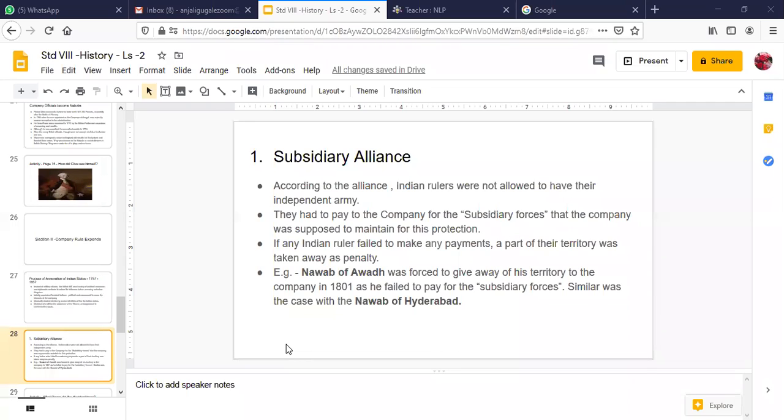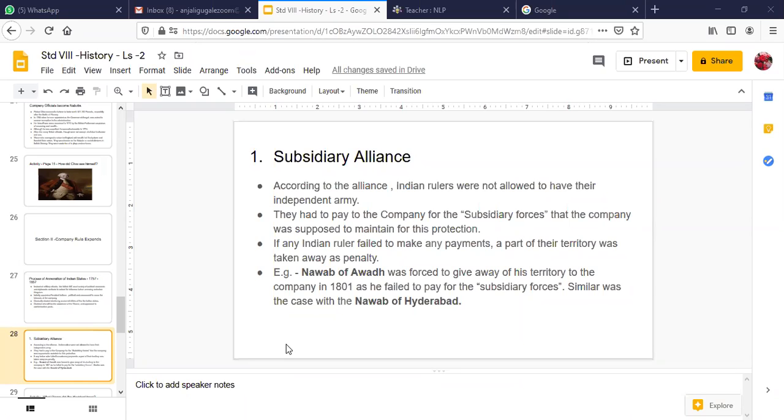So they made alliances with the kings of various kingdoms, saying that if you sign this alliance and become our ally, then we will provide you troops for your protection, you pay us the salary, and in case you are running out of payment money and are not able to make any payments, then some part of your kingdom's territory will be taken away as a penalty.